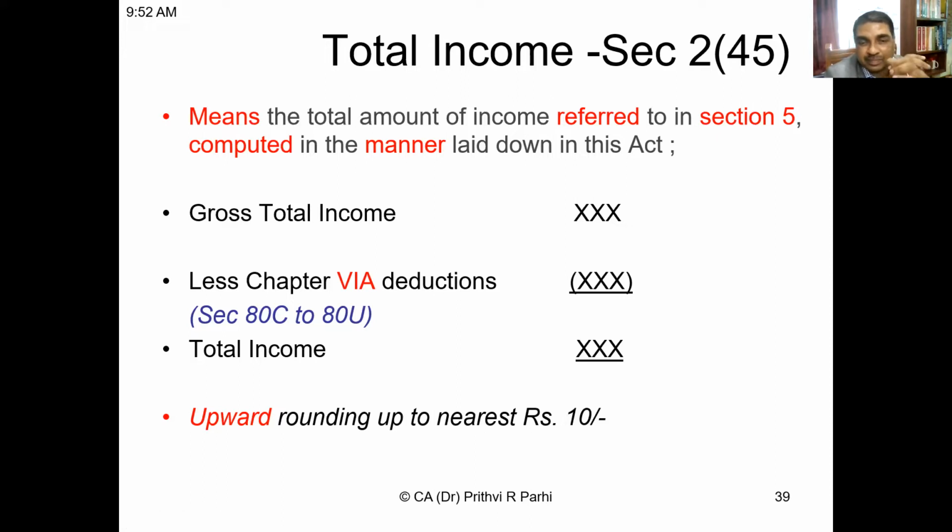Now, friends, this total income will be rounded up to the nearest 10 rupees. What is upward rounding? Let us say 5,23,577. The 577 will become 580, to the nearest 10 rupees. Let us say it is 572.